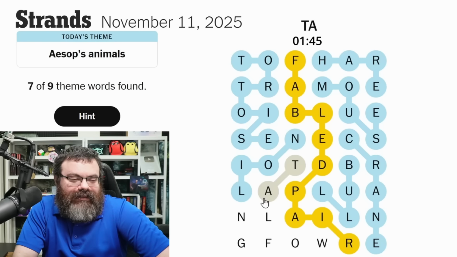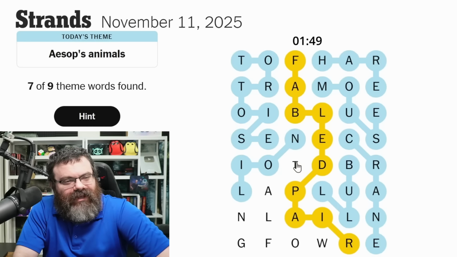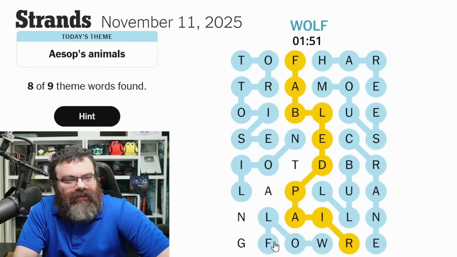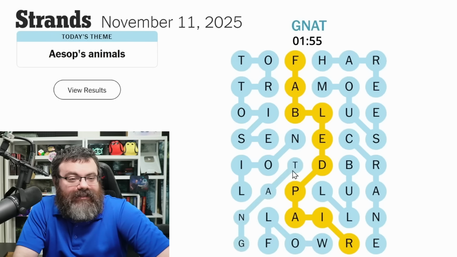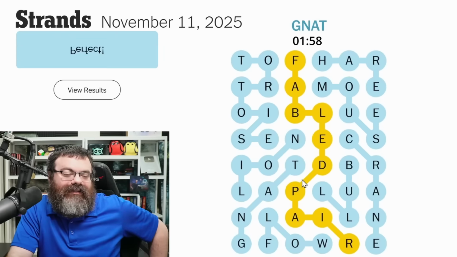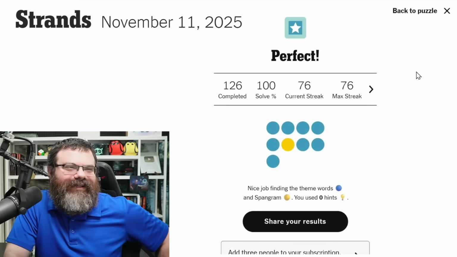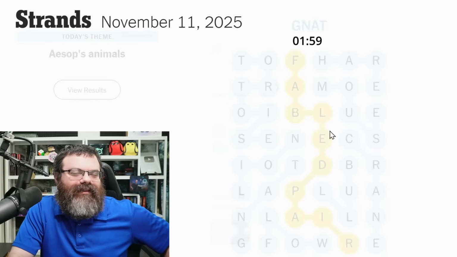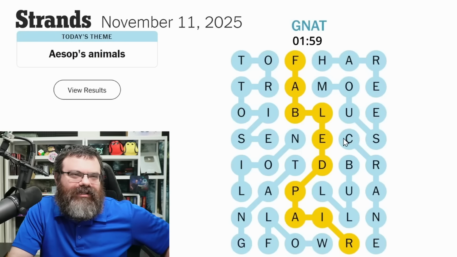Is it TA? We got wolf here. It's probably the crane and the wolf, but I don't know. It might be the bull and the wolf. And then we've got a gnat. Is it the crane and the gnat? Or is it a bull and the gnat? I don't know those. But okay, this was actually the kind that I like. Unfortunately, it was out of my knowledge range.